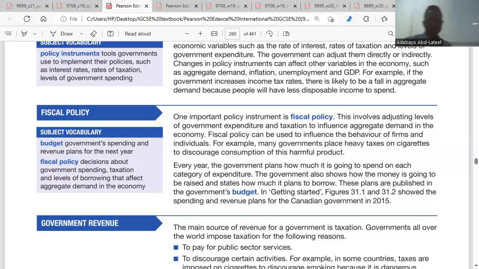Yeah. So every year the government plans, in the next paragraph, how much it's going to spend on each category of expenditure, which is subsidy. The government also shows how the money is going to be raised and states how much it plans to borrow. These plans are published in the government's budget. So the budget is the financial plan of the government on revenue and expenditure. Do you understand what the budget is here? Yeah.